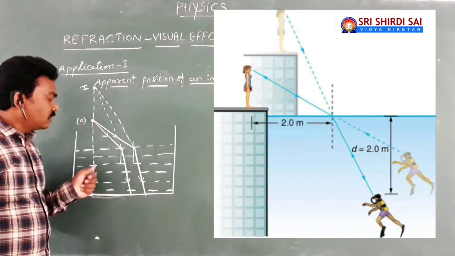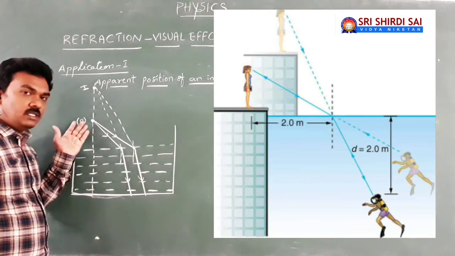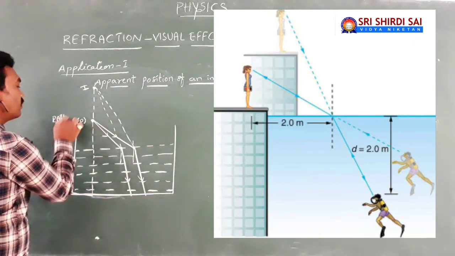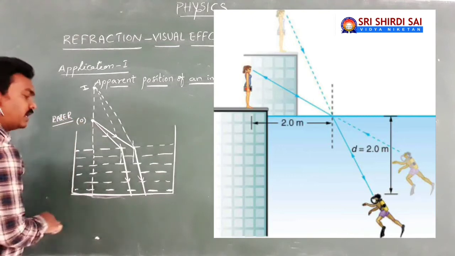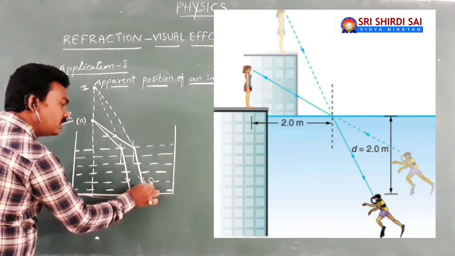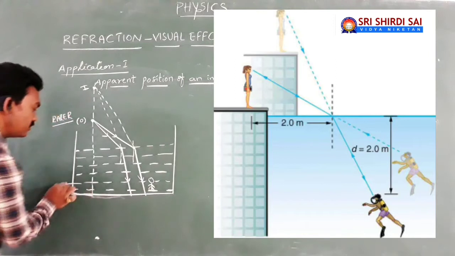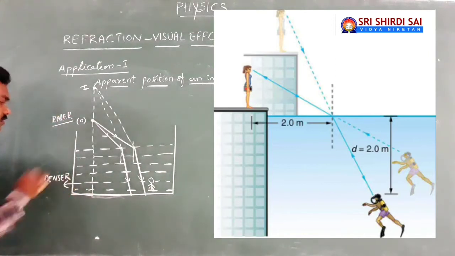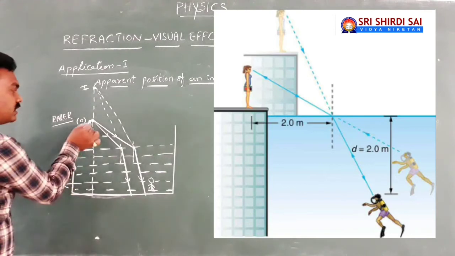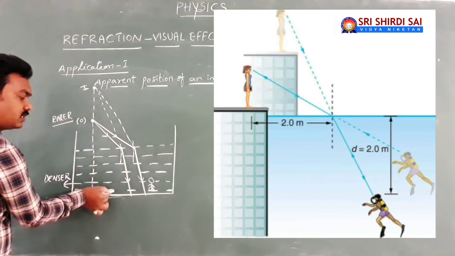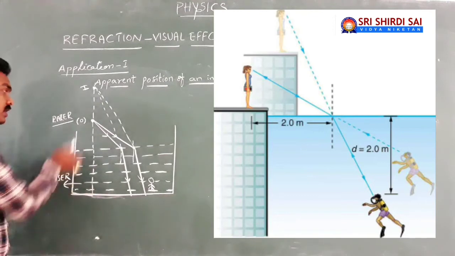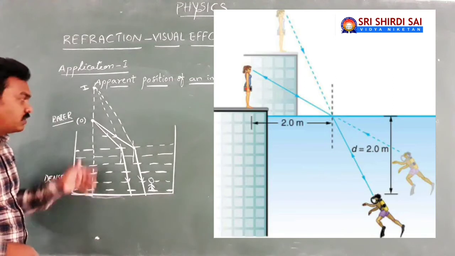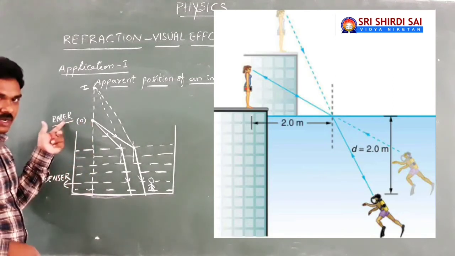Now here, the object is in rarer medium, but the observer is in denser medium, which is quite opposite to the earlier case. So the concept is, an observer in denser medium is going to look at the object in rarer medium.